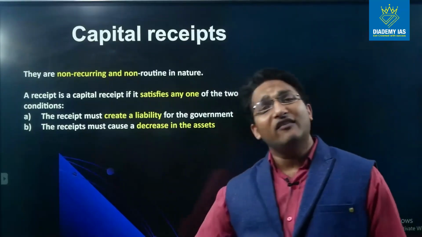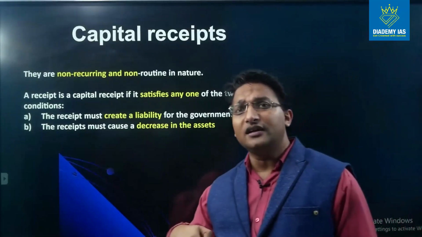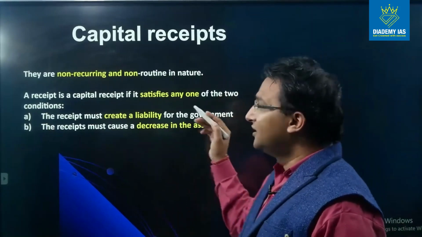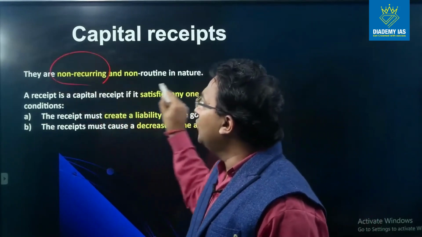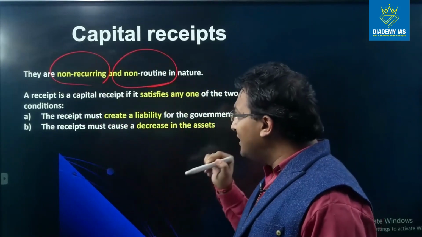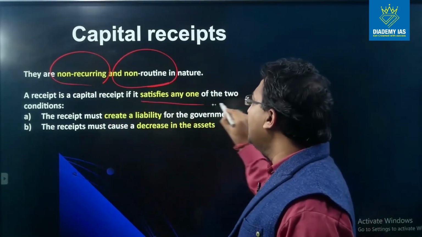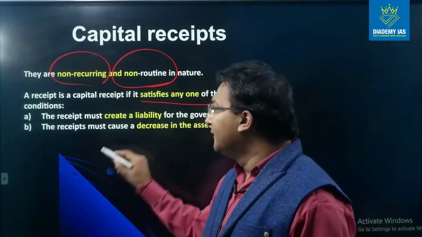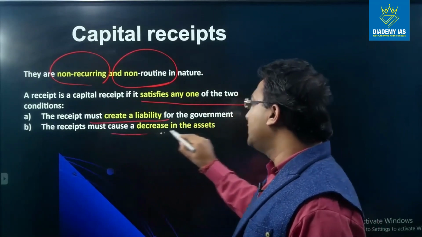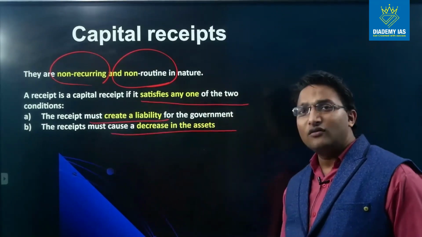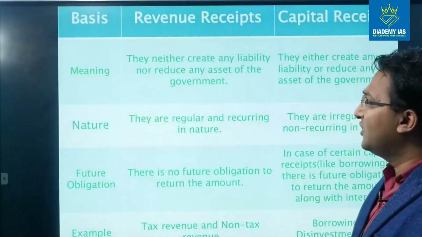So capital receipt, very simple. All those receipts which impact the asset and liability, and mostly they are non-recurring and non-routine, but majorly they have to satisfy any one of the following two conditions. One is the receipt must create a liability for the government, or it must cause a decrease in the asset, right? So we have already discussed this point in the starting of the session.